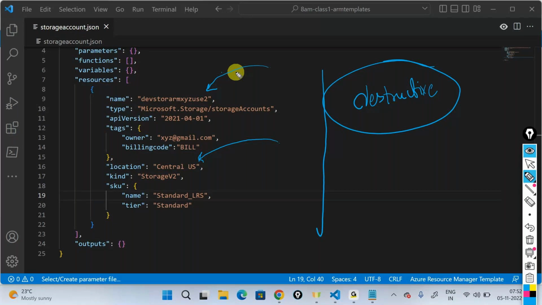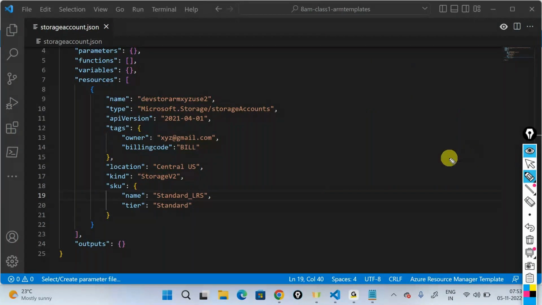But let's take 2 steps back again. Let me put it in ECS2 only. I change something like standard LRS to standard GRS. This is a property field that is allowed to be updated. I can shift my tier from a standard LRS to a GRS, and I can come back from GRS to LRS, and so on and so forth.